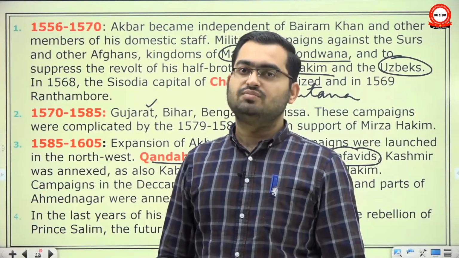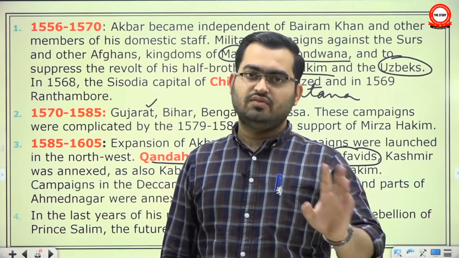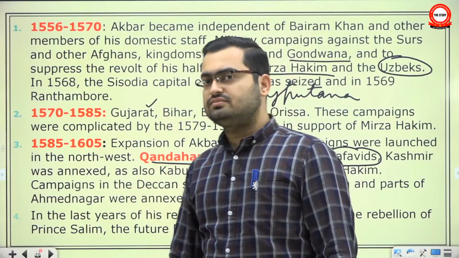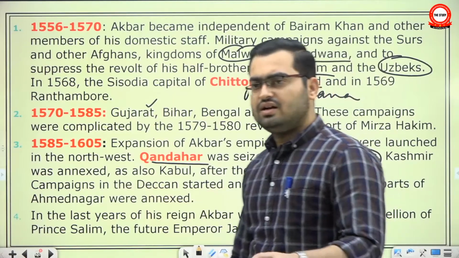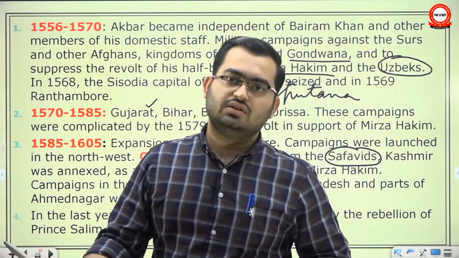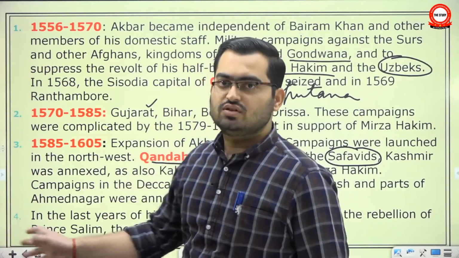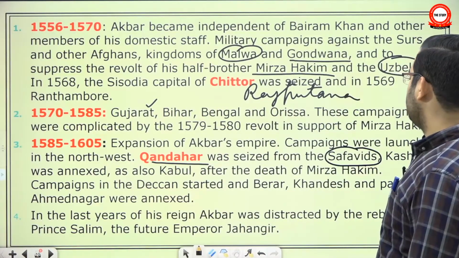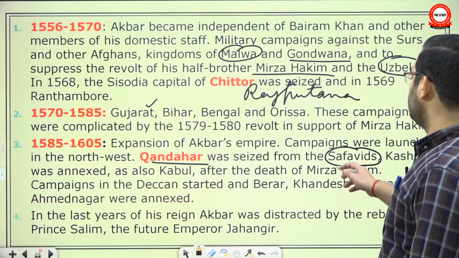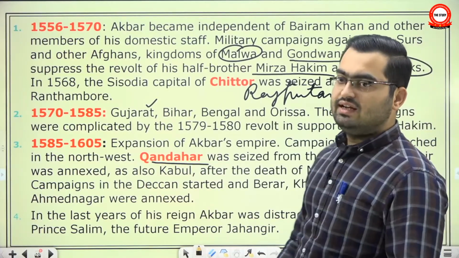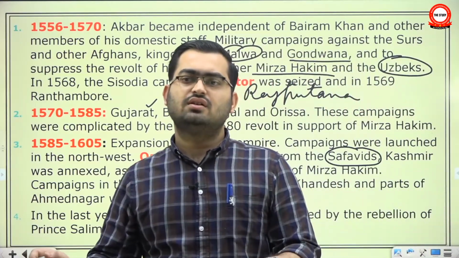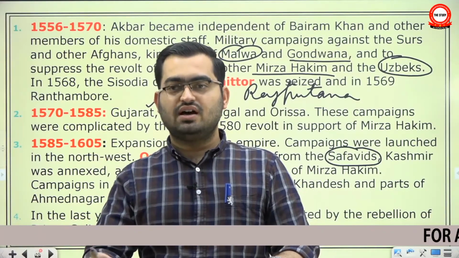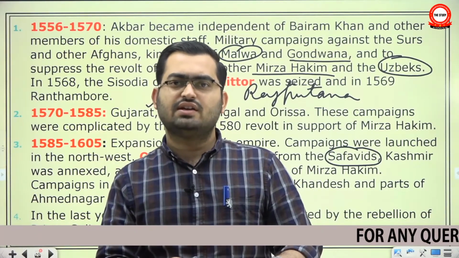So he realized the strategic importance and he said, look, okay, you were very good to my father, but I need Kandahar. So, in fact, Kandahar was under Mughal control during the time of Humayun and his brothers. So this was not a new thing. As also Kabul after the death of Mirza Hakim. See, when he defeated Mirza Hakim, he did not kill him, he let him rule over Kabul. He just ensured that he did not threaten him again. But when Mirza Hakim died, he very peacefully annexed Kabul at that point.